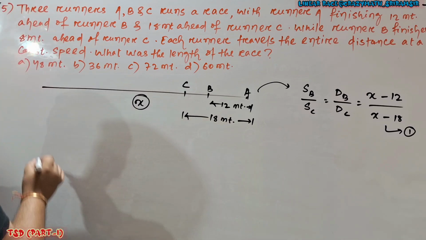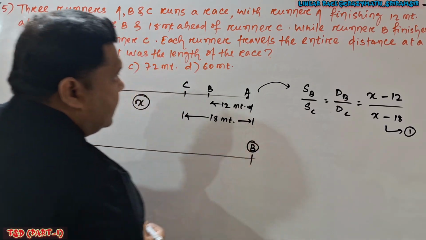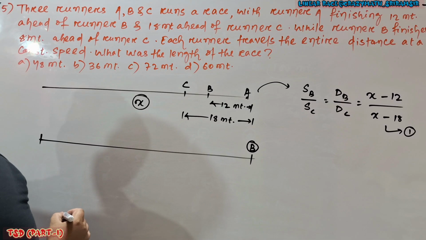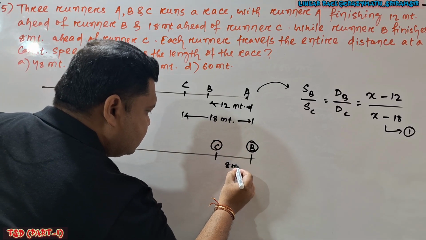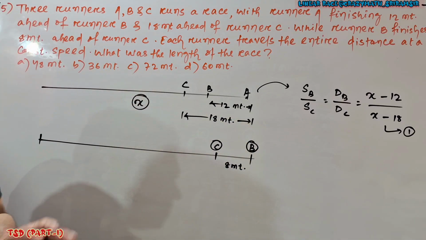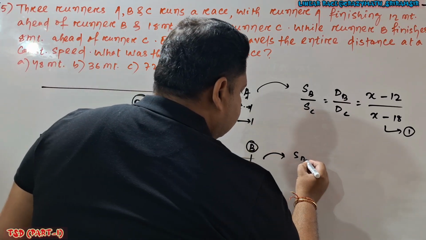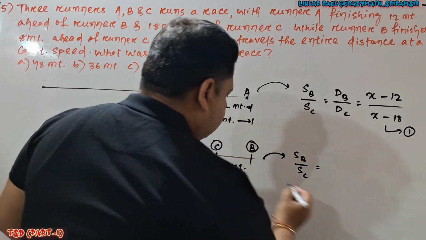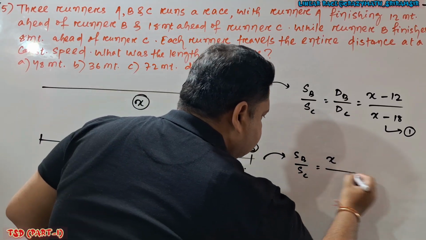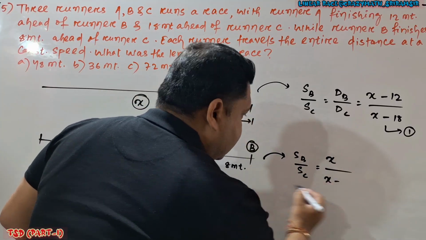The second statement says that when B finished the race, C was at a distance of how much? This is the position of C and this distance is given as 8 meter. C was 8 meter behind. So here also I can find SB by SC. SB divided by SC is equal to the track length, which I consider X, and for C, X minus 8.